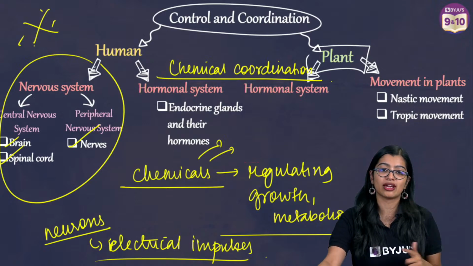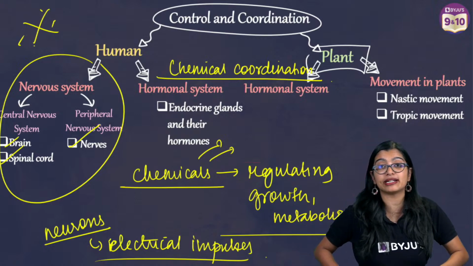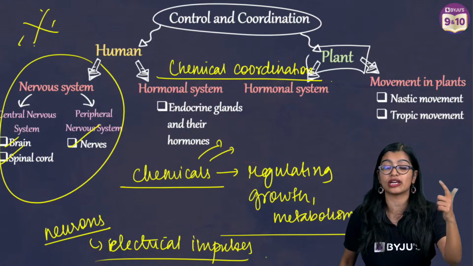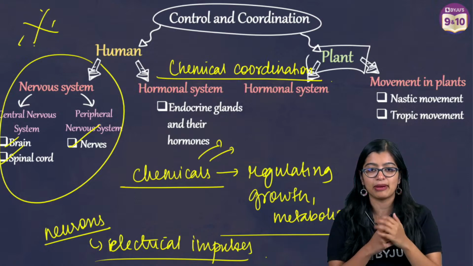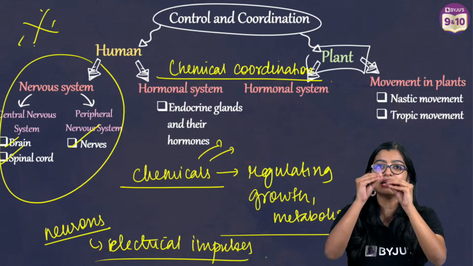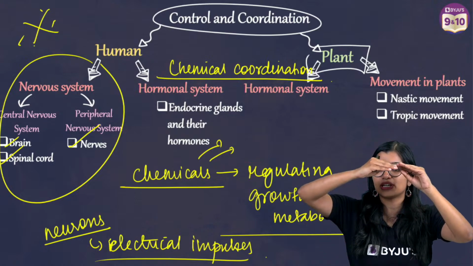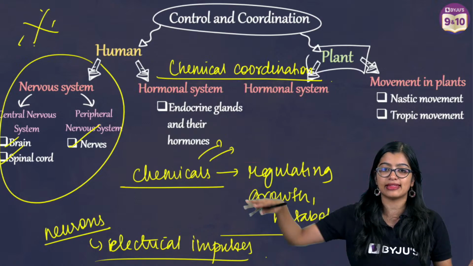Now one last question. Amina asks, ma'am, where is glycogen stored? Liver, it is stored, and some amount of glycogen is stored even in the skeletal muscle cells, right? Ma'am, estrogen is released daily. See, little estrogen is there. Levels of estrogen increase considerably till a point when ovulation happens.